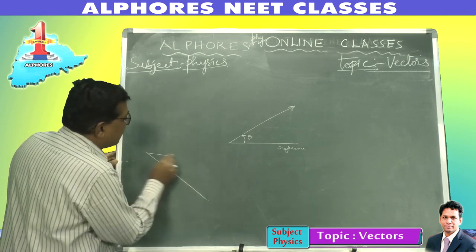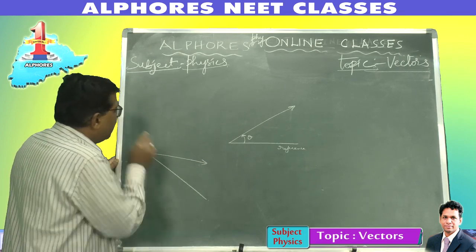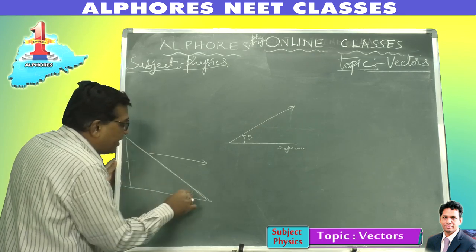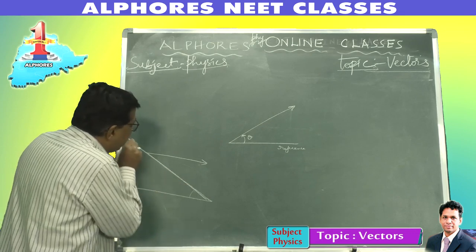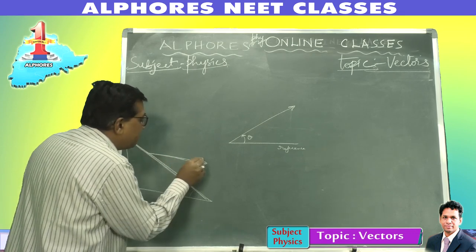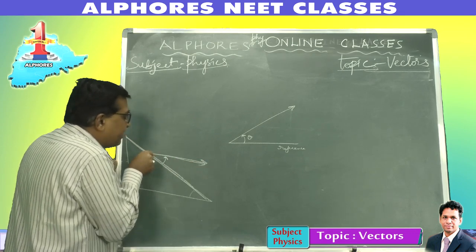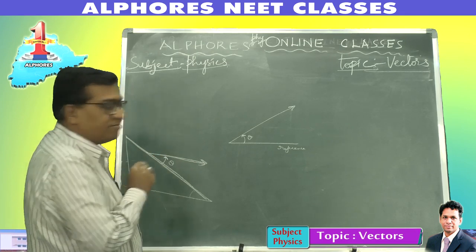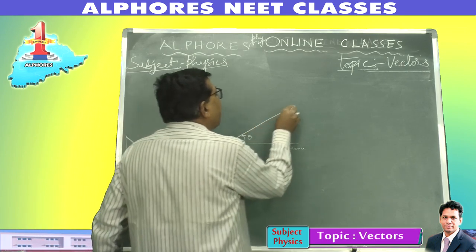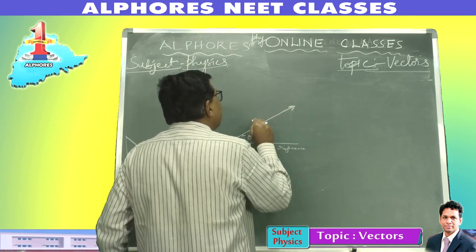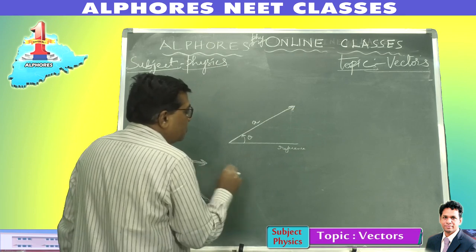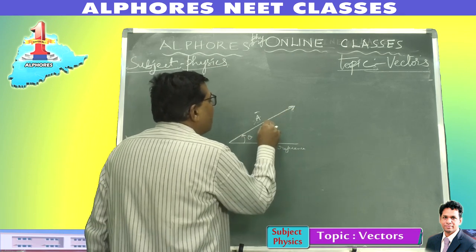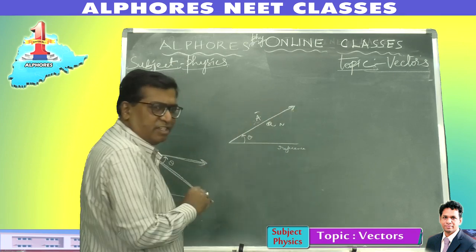If I consider this as an inclined plane, with respect to our reference line, the vector makes an angle theta taken in the anti-clockwise direction. The vector is of magnitude, let us say, small a newtons.